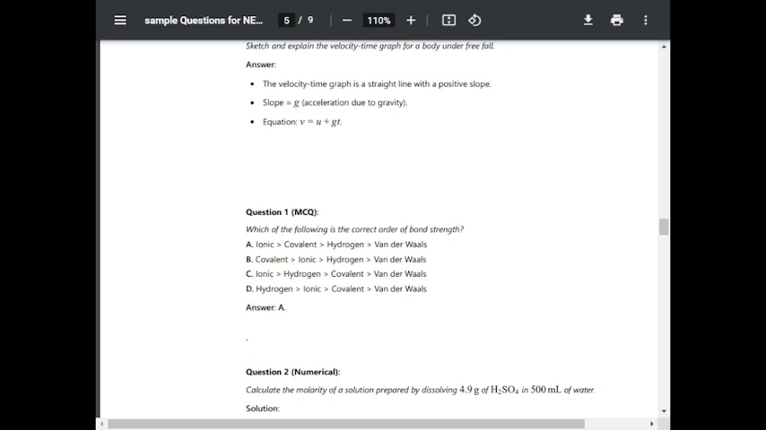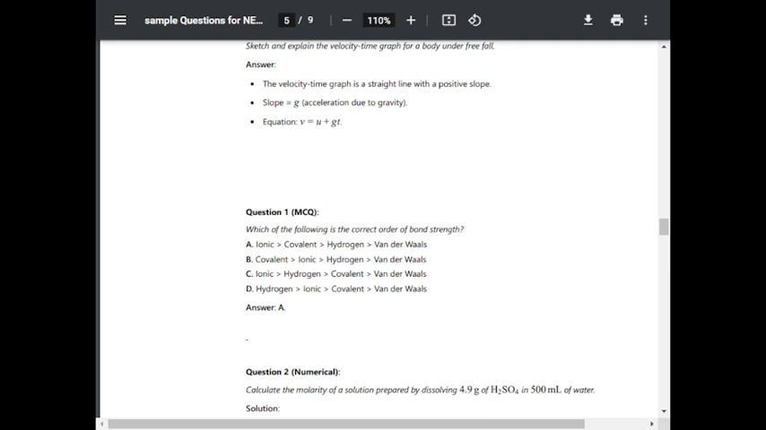Question number 1, MCQ. It is for chemistry. Which of the following is the correct order of the bond strength? A. Ionic, covalent, hydrogen, van der Waals. B. Covalent, ionic, hydrogen, van der Waals. C. Ionic, hydrogen, covalent, van der Waals. D. Hydrogen, ionic, covalent, van der Waals. The correct option is A.